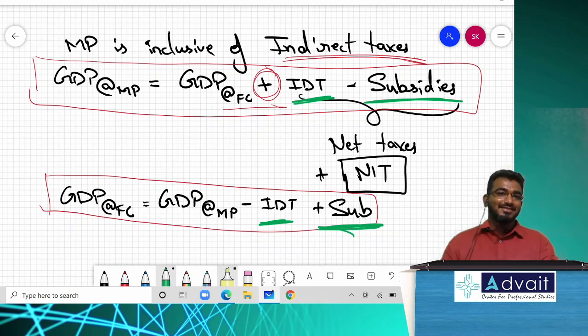So which taxes? So remember, direct taxes are on income and wealth, indirect taxes are on goods and services. National income is calculated for goods and services. So which tax is to be taken? Indirect taxes are to be taken. Is that clear? Understanding? So this was the concept of GDP at market price and GDP at factor cost.